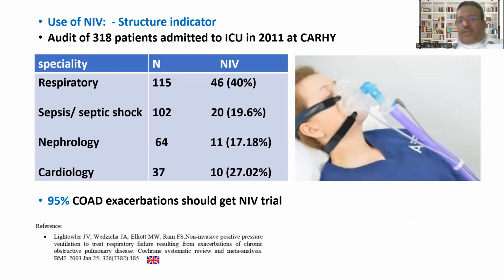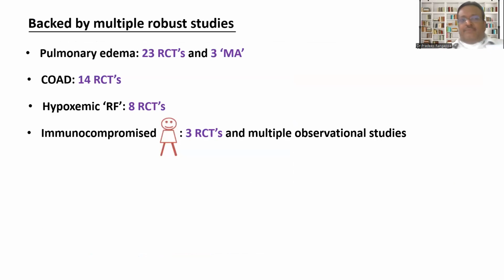And most importantly, NIV is a quality indicator. It has been time tested, where they put it as a quality indicator that in COPD, NIV has to be used in 95% of the COPD patients who come to you. NIV is the one that should be used as a trial to maintain quality. If you do not use NIV and you give HFNO, it means it's a breach in the quality indicator. So NIV is time tested and remains here to stay with regard to the quality indicator as well. And this is just the statistics as to how we have been using our NIV.